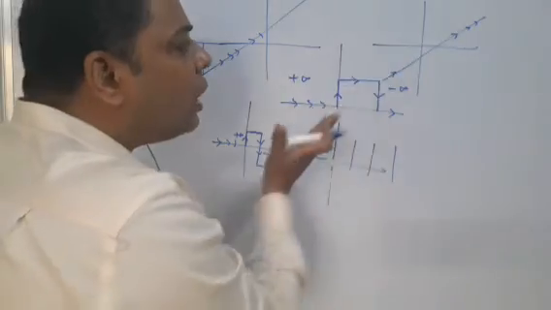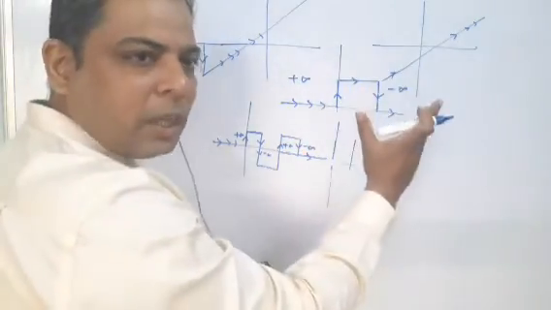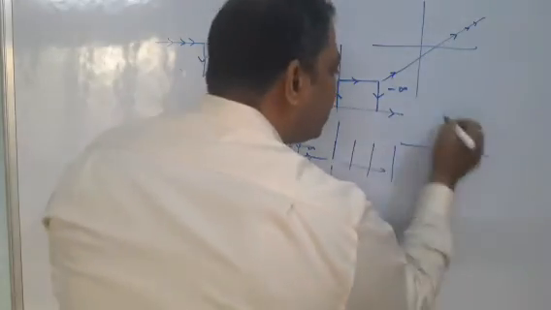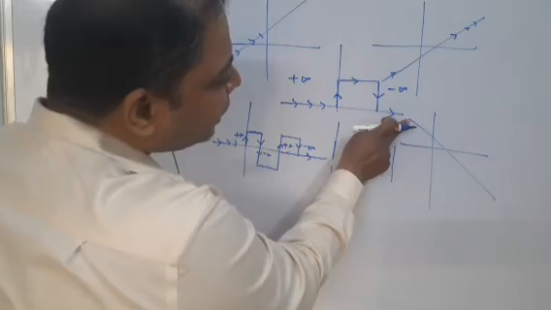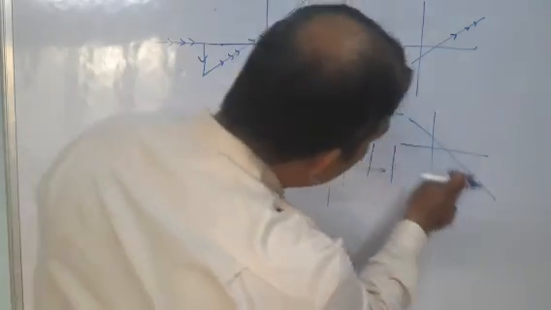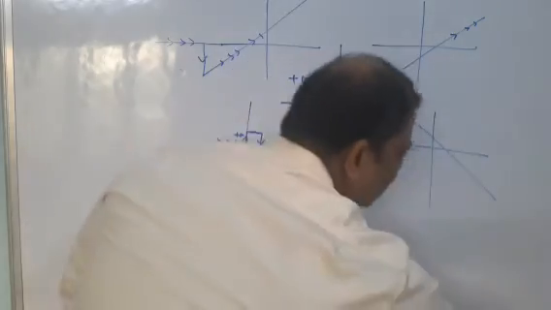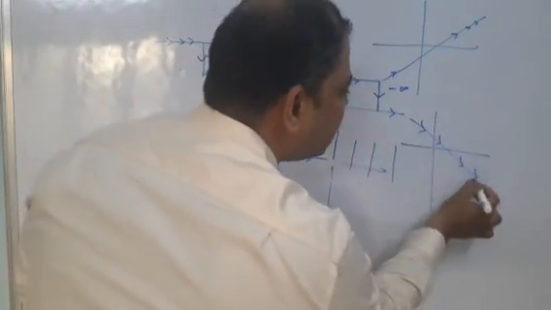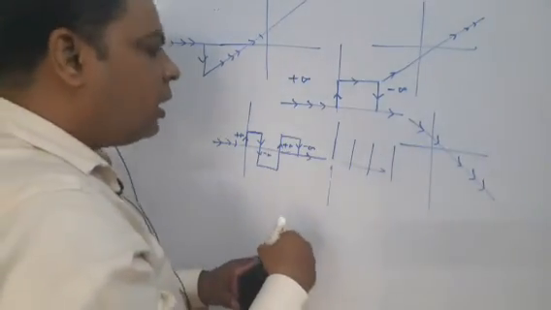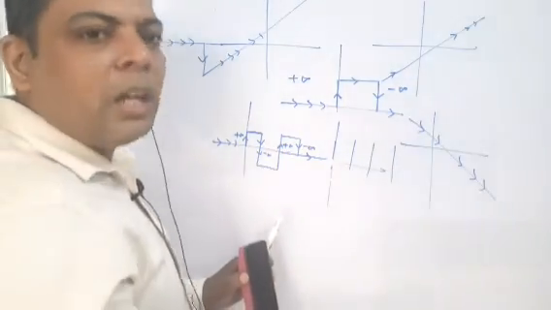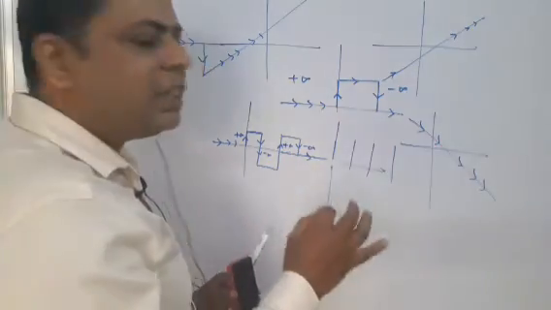So during the journey, if you are rising, the slope is positive. If you are falling, the slope is negative. Here you have to imagine you are coming from minus infinity in this direction and going to infinity in this direction. That means you have to assign the direction. During your journey, if you are falling, slope is negative, if you are rising, slope is positive. Okay, I think it is better understood.